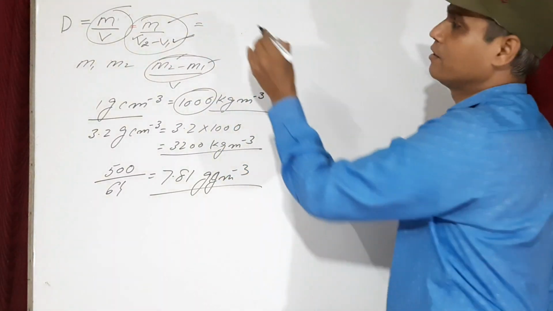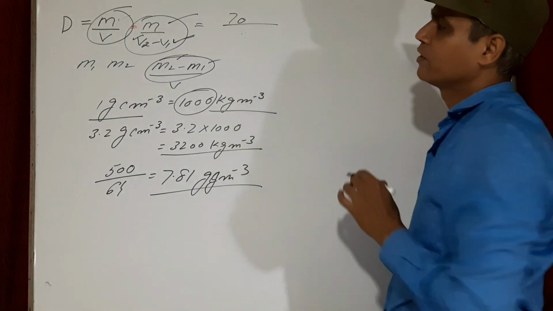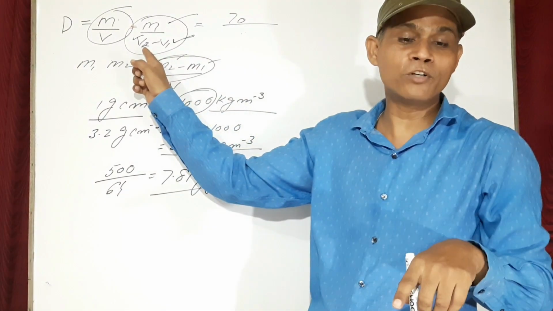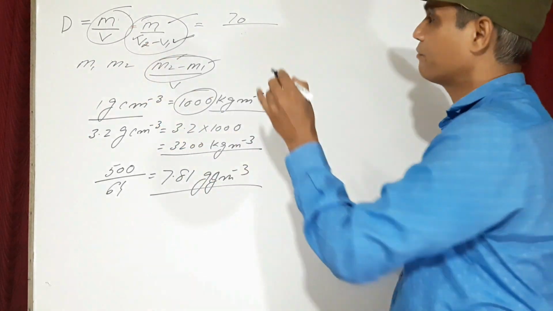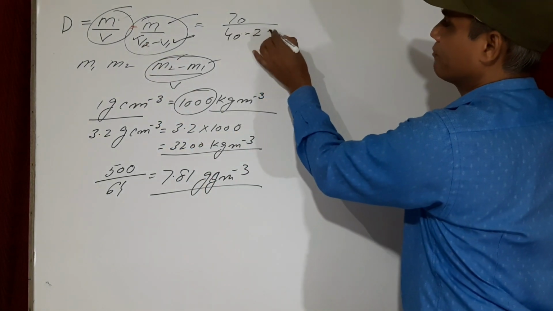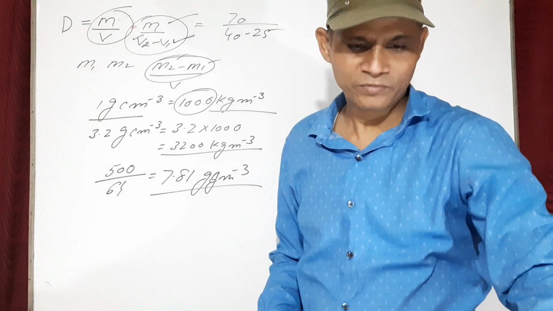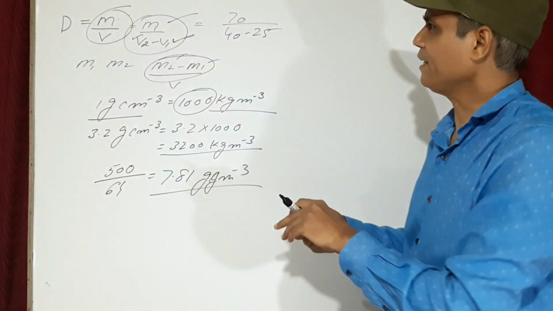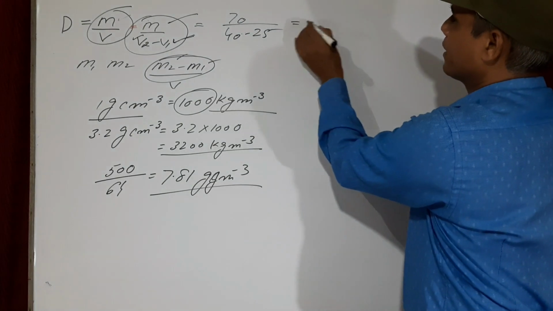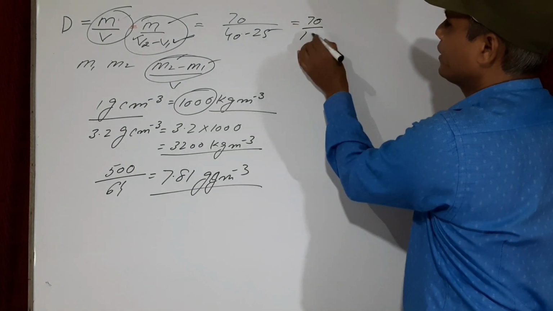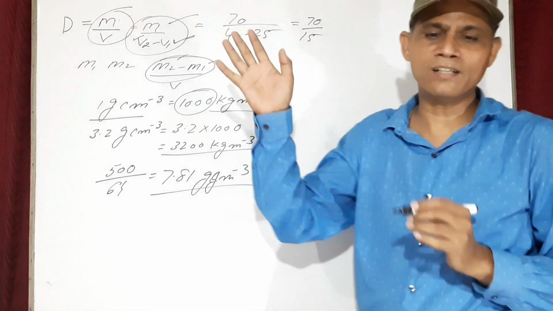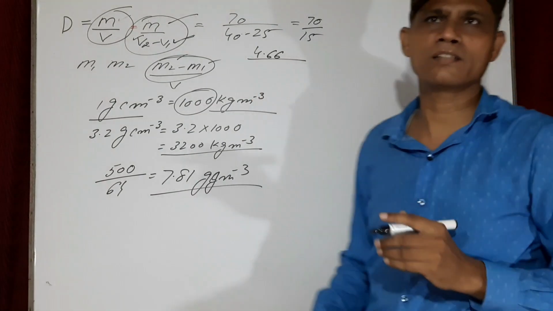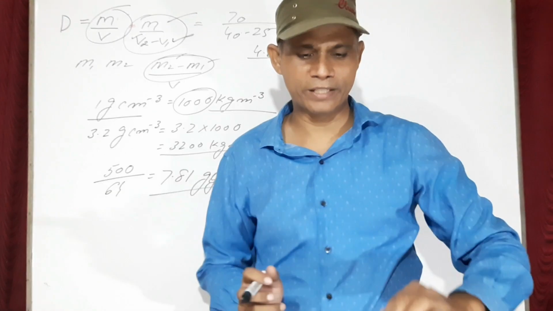Mass is given to us. Mass is 70. And volume is final volume minus initial volume. Now final volume is 40, initial volume is 25. 40 minus 25, you will have 70 divided by 15. By solving this you can easily get the answer, and the answer is 4.66. This is the answer. In this way you can easily calculate.